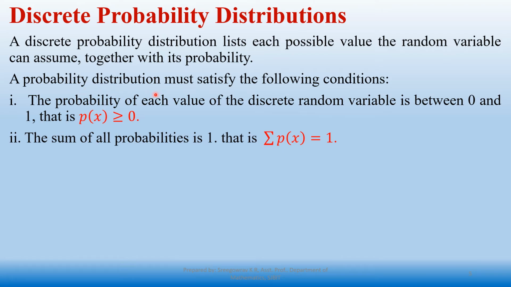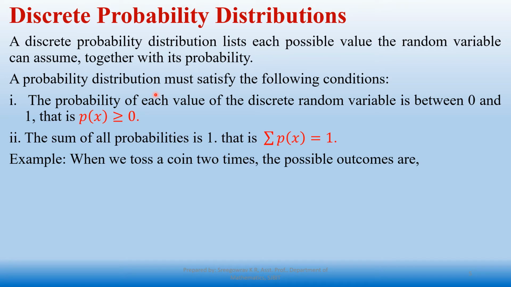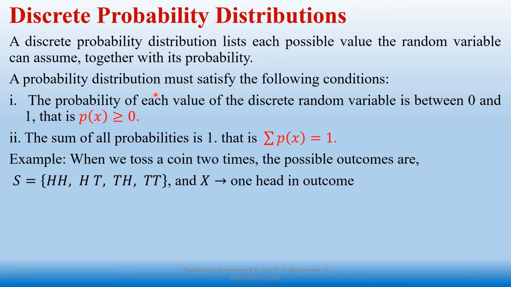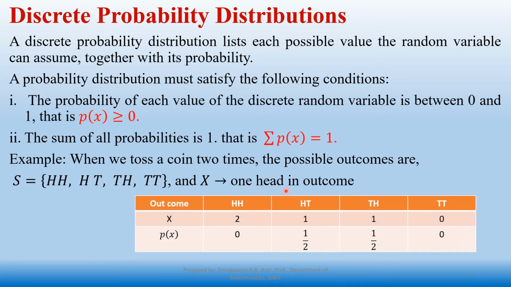Okay. Now I will consider the same example, tossing a coin 2 times, and the possible outcomes are given like this, and I consider here x as the number of heads in the outcome. So observe the table now. There are two heads, one head and 0. The probability of two heads in the outcome, since it is impossible here, I'll directly take it as 0. For one head, there are two possible cases, so 2 by 4 that leads to 1 by 2. Similarly for this case also, and the last one, there is no head, it is equal to 0.